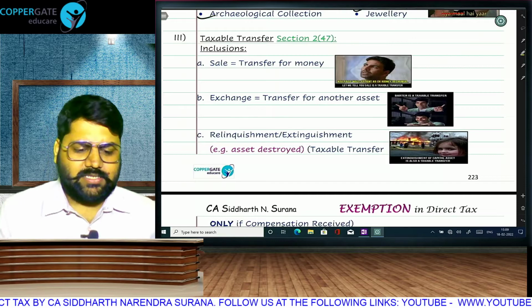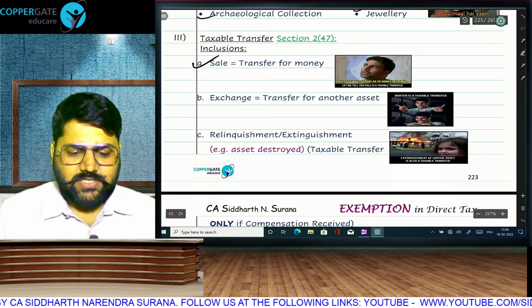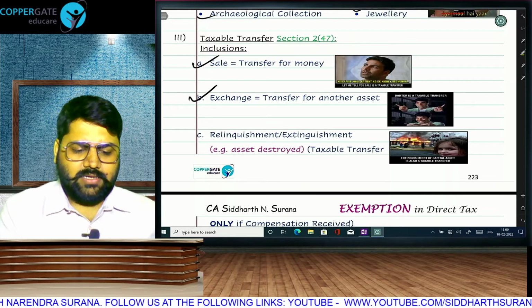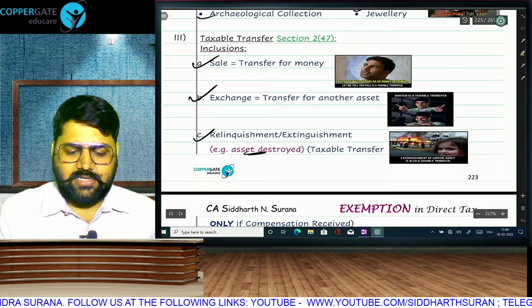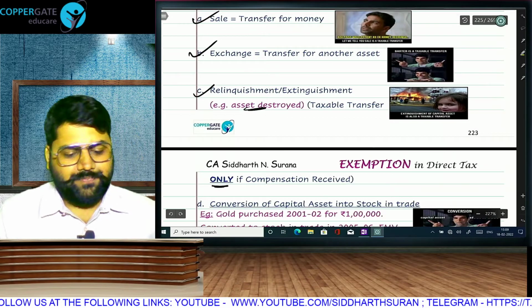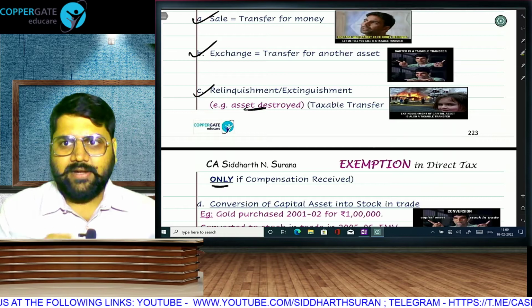What are the things under taxable transfer? Sale means anything which is transferred for money. Exchange means barter, anything exchanged for another asset. Relinquishment, extinguishment, when an asset gets destroyed, then it will be taxable transfer, but only if you receive compensation. If you don't receive compensation, then it is not a taxable transfer.